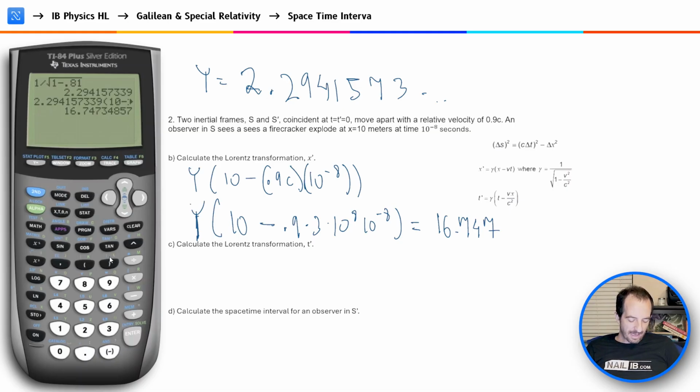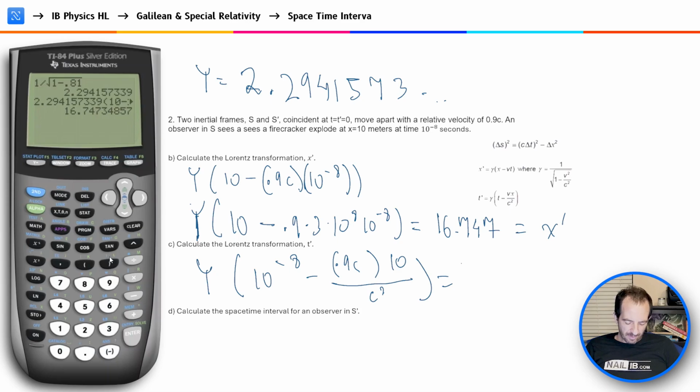And now let's take a look at the time dilation. T prime we see is again going to be gamma times time, which is 10 to the negative 8, minus velocity, which is 0.9 c, times x, which is 10, over c squared.